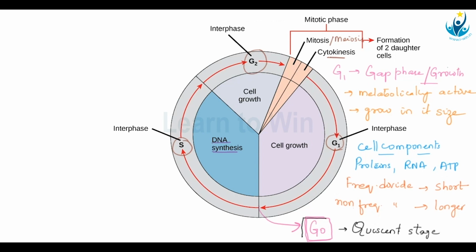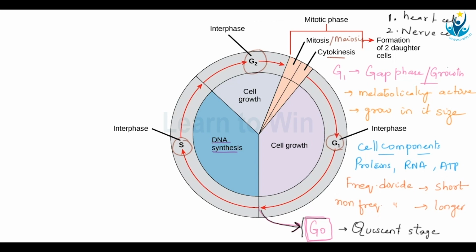And only those cells which are non-dividing, in the previous section I've told you that few cells, they don't divide, they will just reach their adult stage, do their function and die. So those cells which are non-dividing, they enter the quiescent stage, they remain like that, and then when their work is done, when their lifespan is over, they will die. So what are those cells which enter into the quiescent stage? Well, I'm writing the examples here. The cells that enter into the quiescent stage are heart cell, that is your cardiac cell, and your nerve cells.